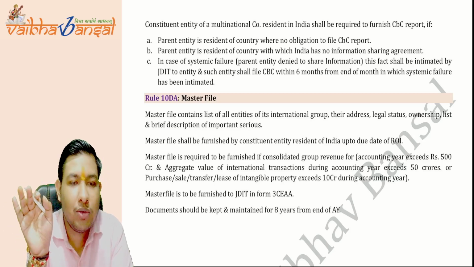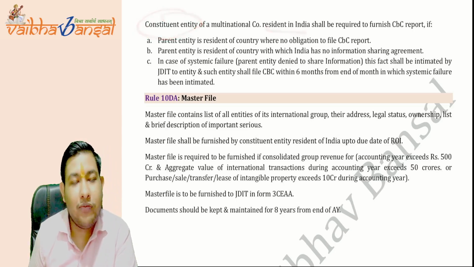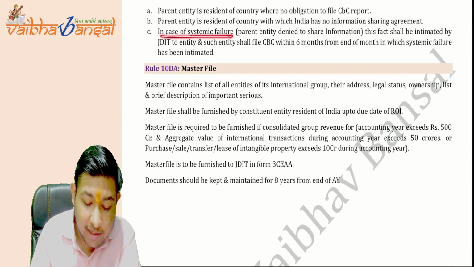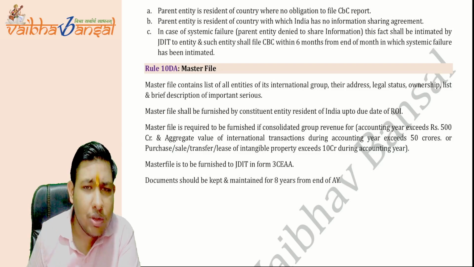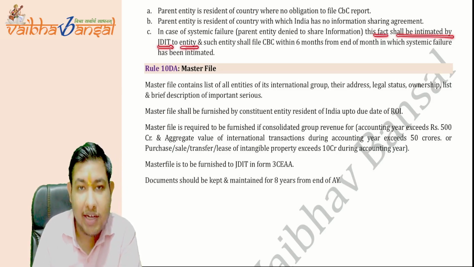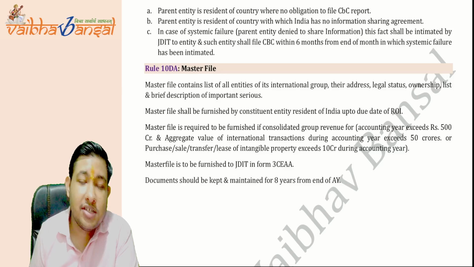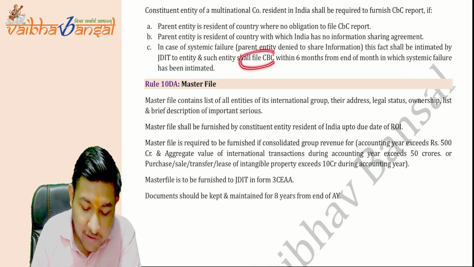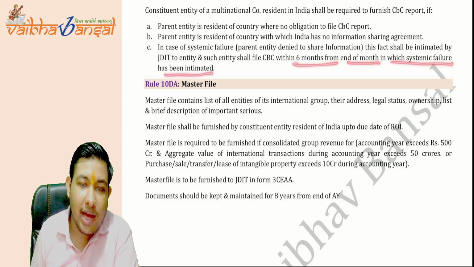The government is saying that only if there is no exchange of information contract, then the constituent entity will file what? Will file the CBC report and not the parent entity. Now, in case of a systematic failure, that the parent entity's country denied to share the information, this fact shall be intimated by the JDIT, Joint Director of Income Tax, to the entity, and such constituent entity shall file the CBC within 6 months from the end of the month in which systematic failure has been intimated. Okay, I hope this point is also clear.